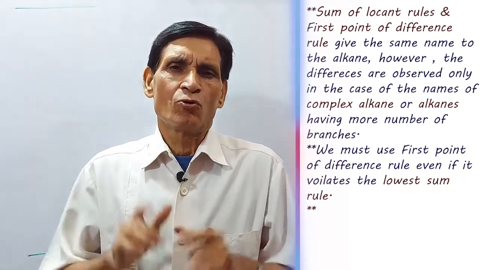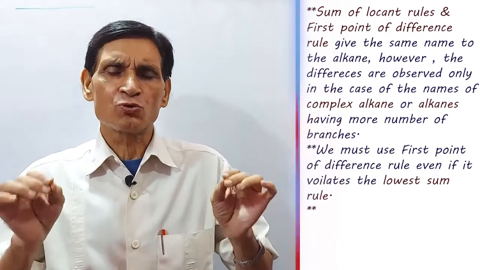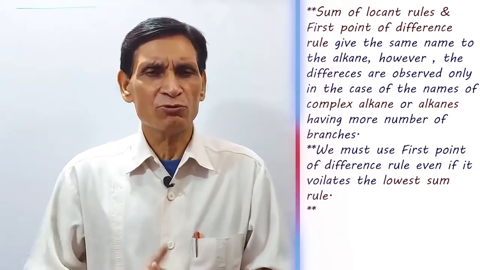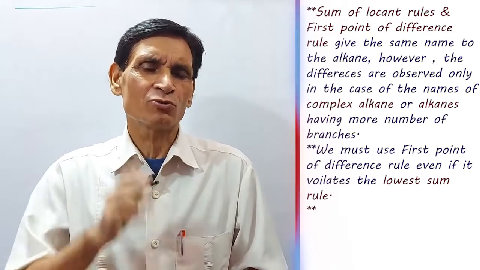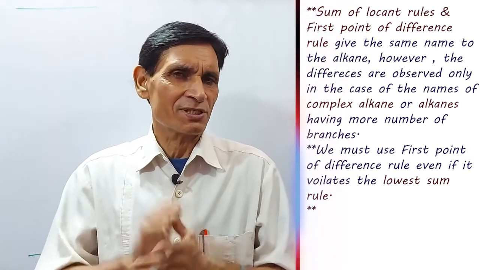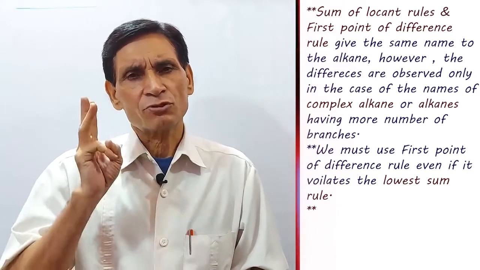Third point, what is the first point of difference rule? These 3-4 points, remember, then I am going to give some examples.